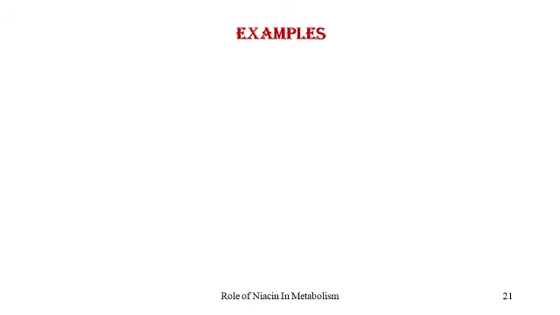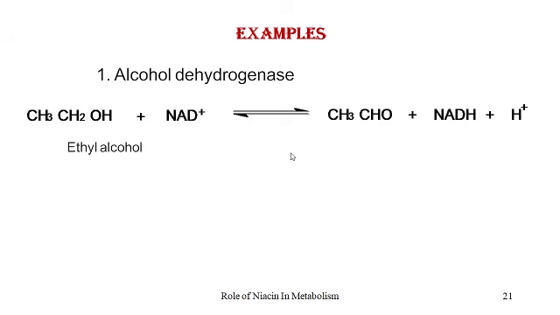Now, after understanding properly the role of these coenzymes in the reduction oxidation reactions, we shall see a few examples which use the coenzymes. The first one is alcohol dehydrogenase. Alcohol dehydrogenase converts ethyl alcohol to acetaldehyde. The reverse process is very important. We have seen where the acetaldehyde is converted to ethyl alcohol.